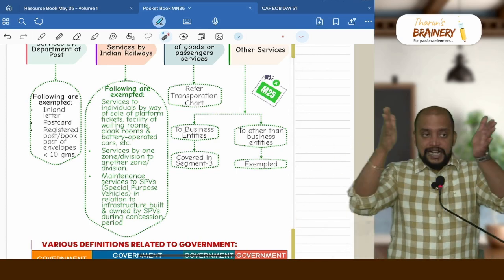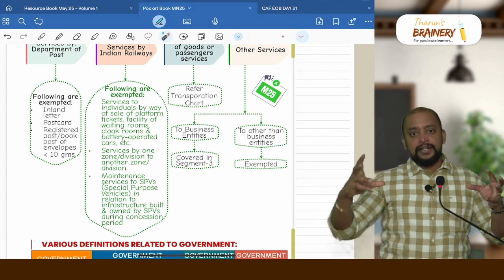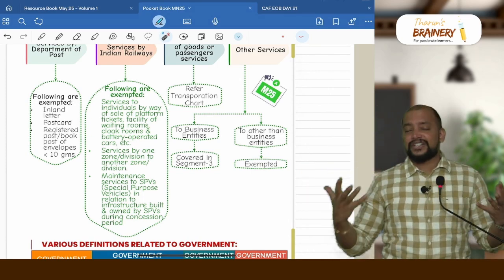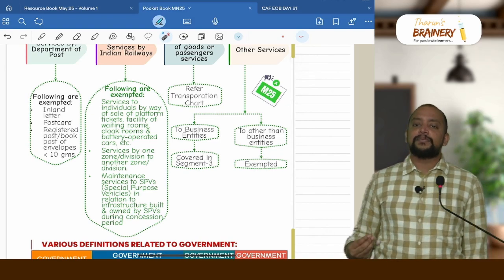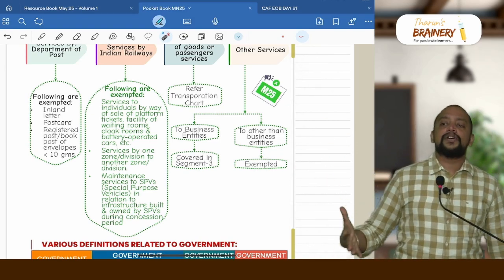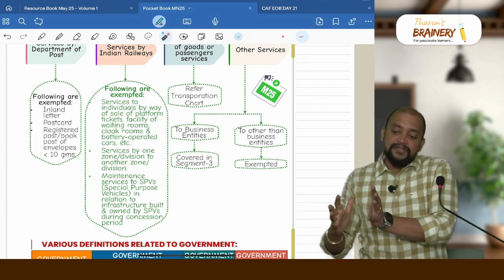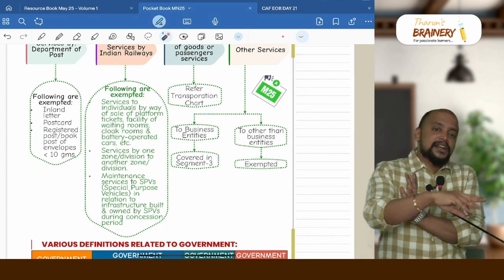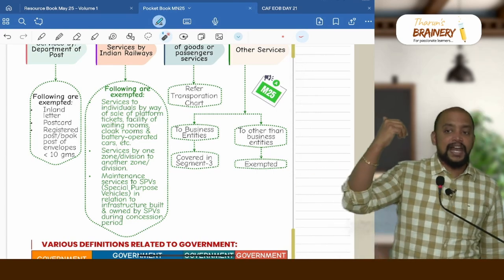Yes. During the concession period, try to understand that there are two exemptions here. What is this concession period? Say 5 years or 10 years. Indian Railways does not have money, so they will be authorizing SPVs to do the construction of certain infrastructure, for example lifts and escalators. So an SPV has constructed and is permitting Indian Railways to use it, for which Indian Railways will pay some money. That will be exempted in the hands of SPVs.